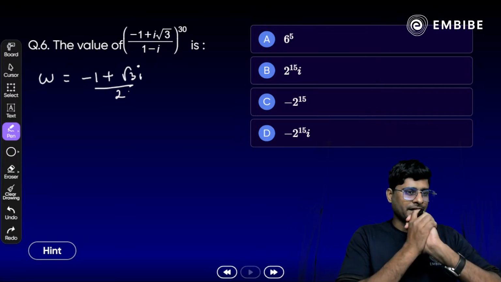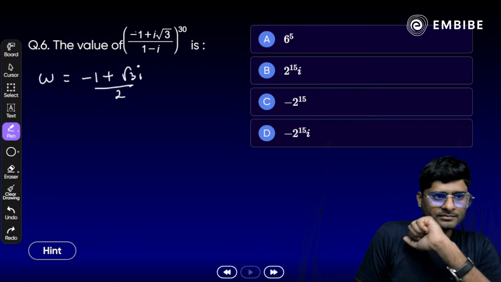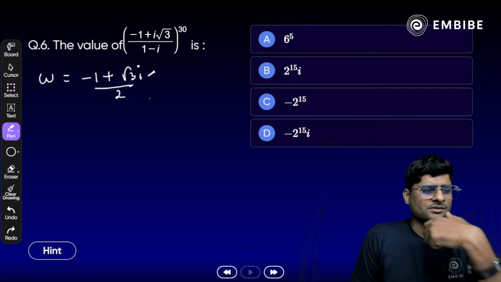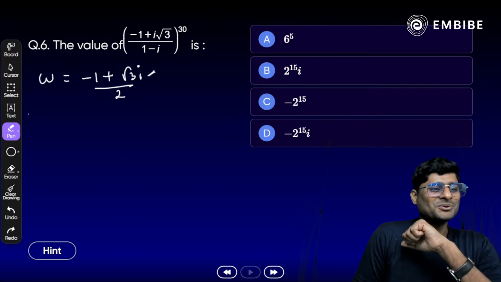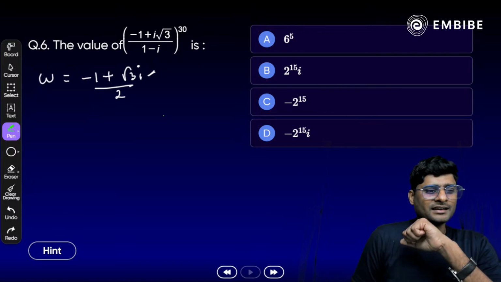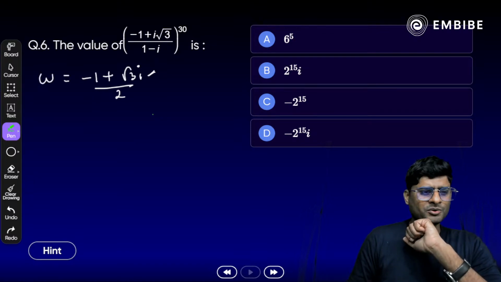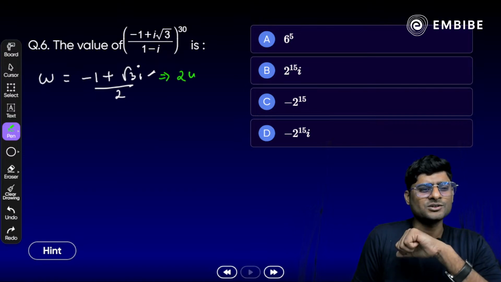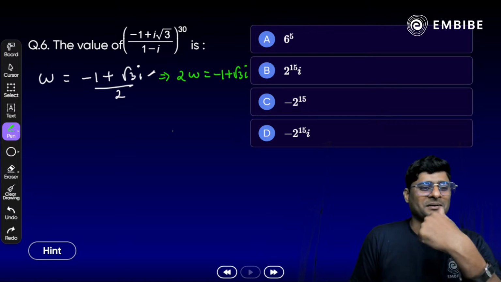Now focus on the numerator of your question. Look at the numerator, it's minus 1 plus root 3i. It is already there, only a 2 is missing. So can we write twice omega? Twice omega is nothing but minus 1 plus root 3i here.